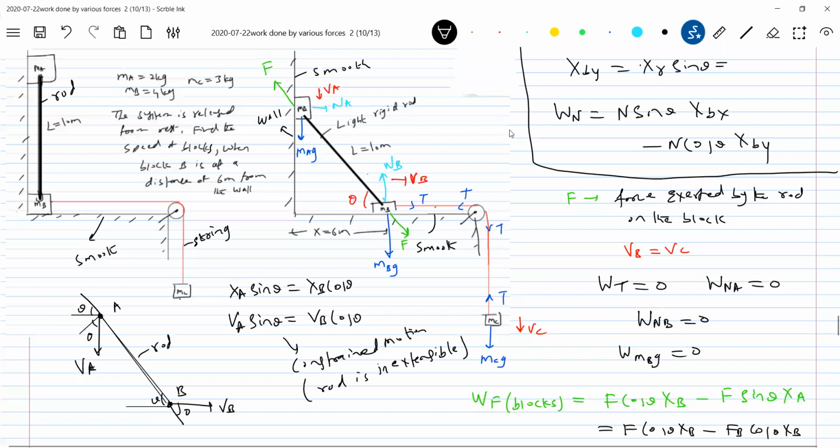The weight of the blocks. Then how do we get the displacement? Earlier the length of the rod is 10 meter, this is 6 meters. So what can be this height? Shall we take 8 meter? So how much height has block A descended? 2 meter. How much has block C descended? 6 meter. How much block B moves away from the wall, that much block C will move. No? So the decrease in potential energy of blocks A and C is equal to the kinetic energy of blocks A, B and C.